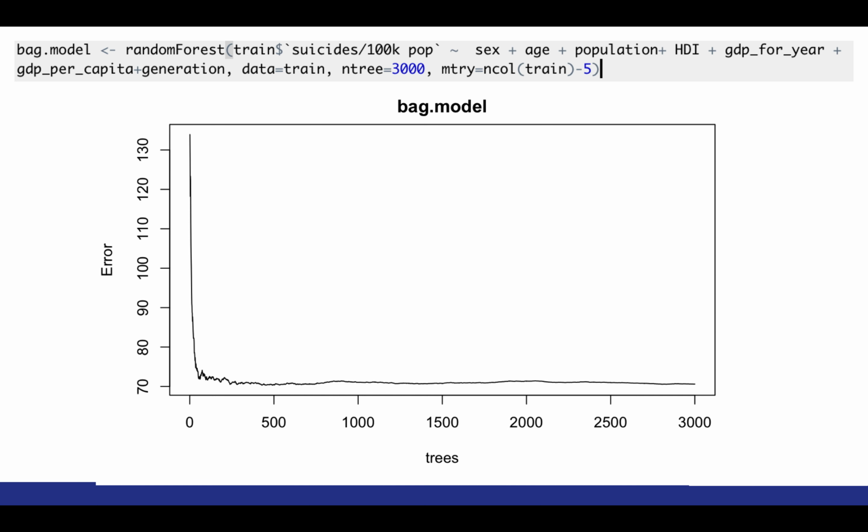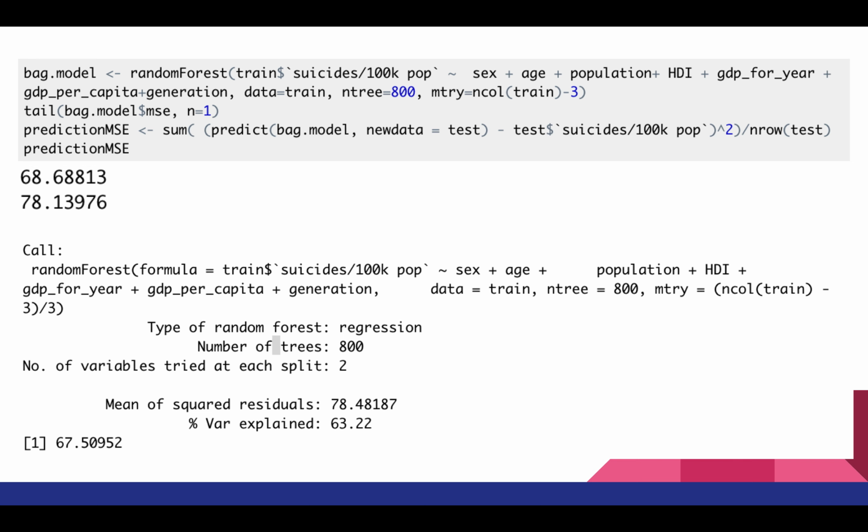So this graph shows how the bag model is performing. And I included a little bit of code to see how that bag model was made. And we can see that the error decreases after about 500-ish trees, and then kind of tapers off in the error around 70. And that's not 70%, that's 70 given the context of the data. So here's how I created the bag models and the random forest, just a little bit more of a glimpse of the code, what's happening behind the scenes here, and how I'm getting these numbers.